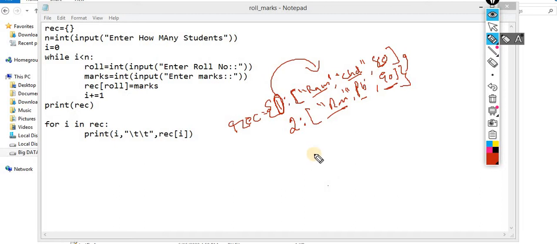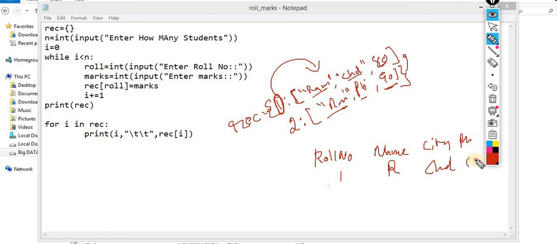Now I need output something like this: the roll number, name, city, marks. Roll number 1, the name is Ram, the city is Chandigarh, the marks is 80. Roll number 2, let's suppose Ravi, Punjab 90%. So I need output in this format. Now you will understand the use of this program. Maybe this program would be helpful in this scenario, I'm not sure, but maybe it will be helpful for this particular scenario. I give you this assignment.